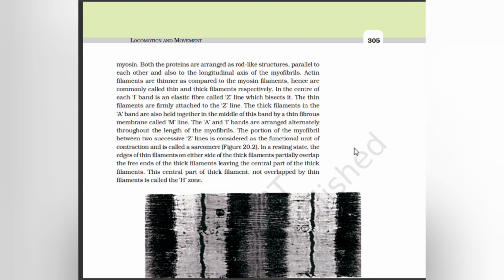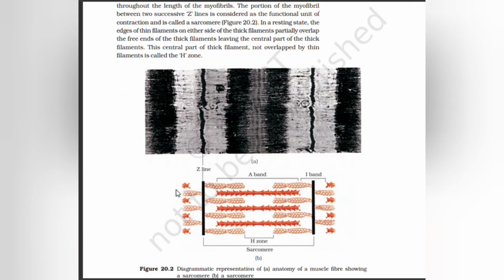The portion of the myofibril between two successive Z lines is considered a functional unit of contraction and is called the sarcomere. In a resting state, the edges of the thin filaments on each side of the thick filament partially overlap the free ends of the thick filaments, leaving the central part of the thick filament. This central part of the thick filament not overlapped by thin filaments is called the H-zone.